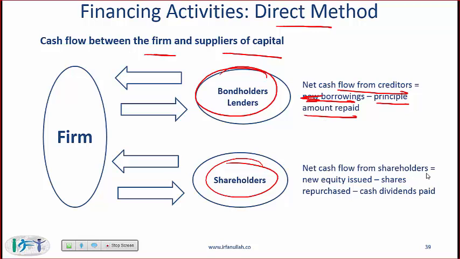The net cash flow from shareholders is equal to new equity issued. So this is how much money the company is getting from shareholders, minus shares repurchased. This is minus because this is the money given back to shareholders, minus cash dividends paid. So cash dividends paid are the cash dividends paid by the firm to the shareholders.